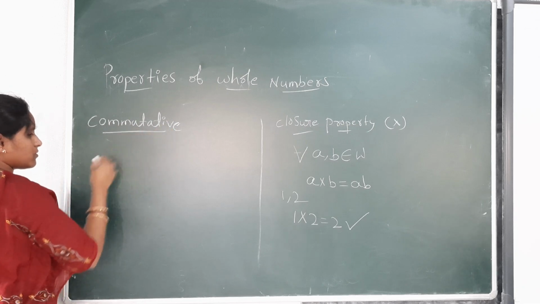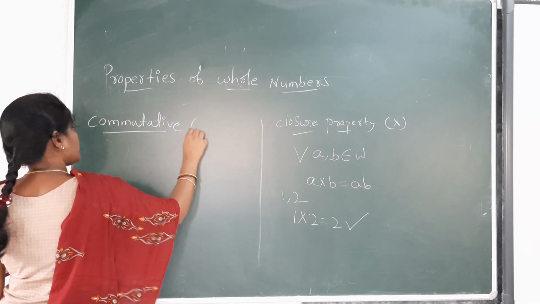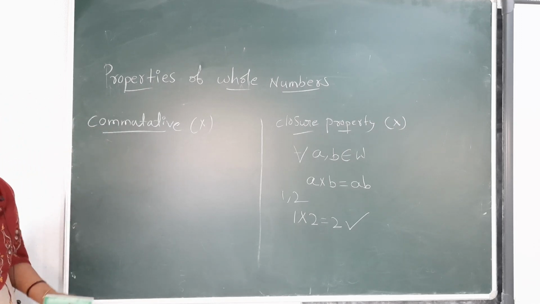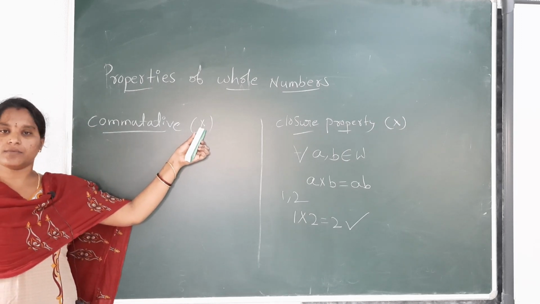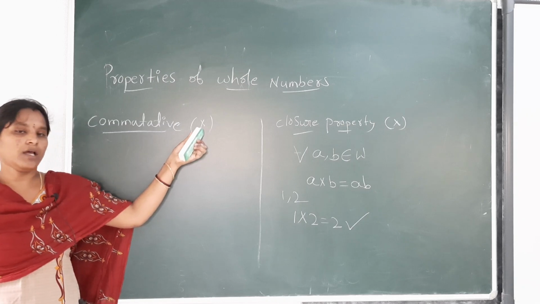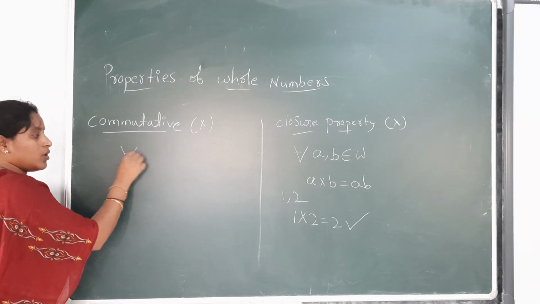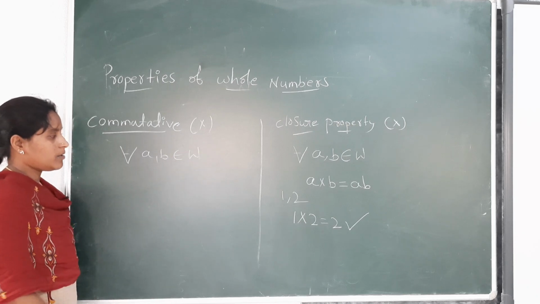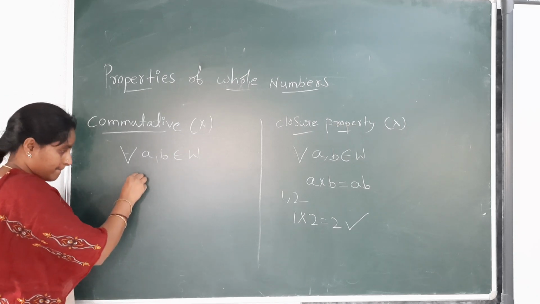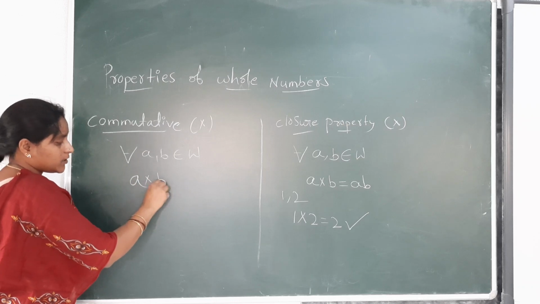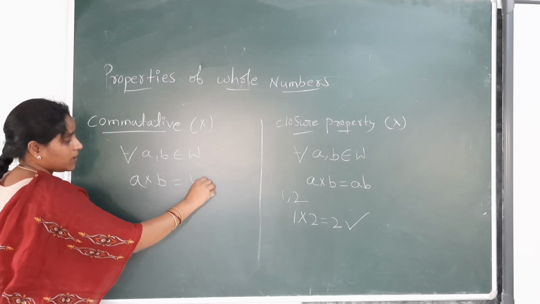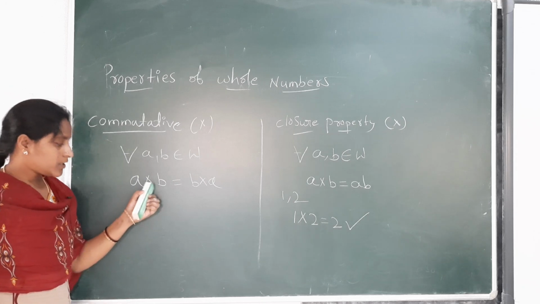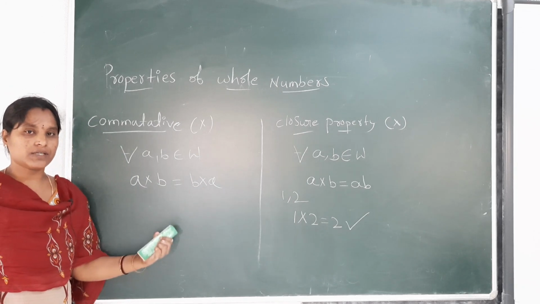Next, the commutative property under multiplication. Like addition, here in place of the addition symbol we are using the multiplication symbol, into. For any two whole numbers a and b, if we multiply the two whole numbers in any order, the result will be the same.